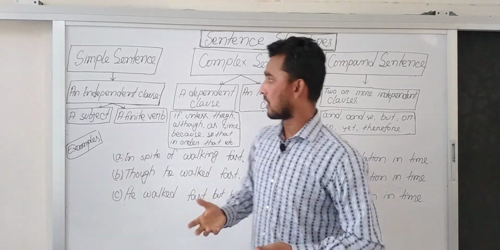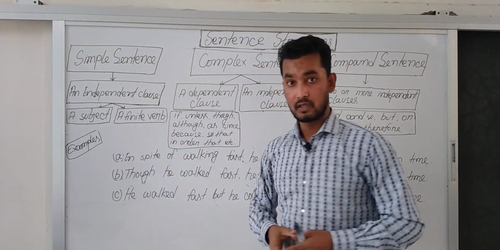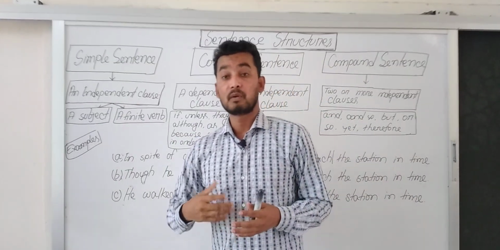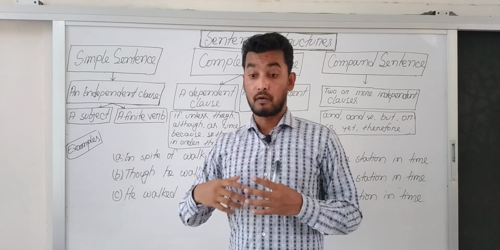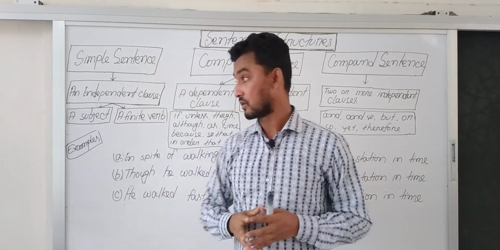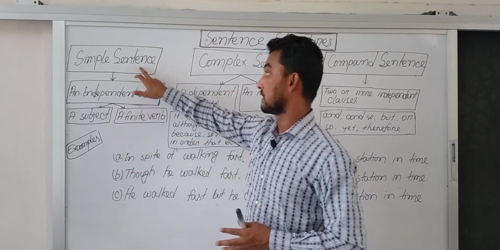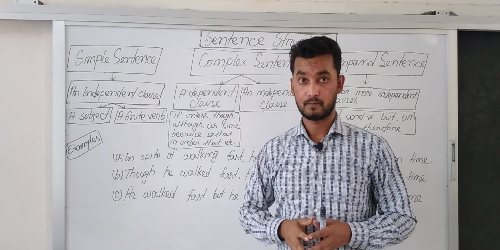If you can't remember an independent clause, you can follow another way to identify a simple sentence. That is, there will be only one subject and one finite verb in a simple sentence.